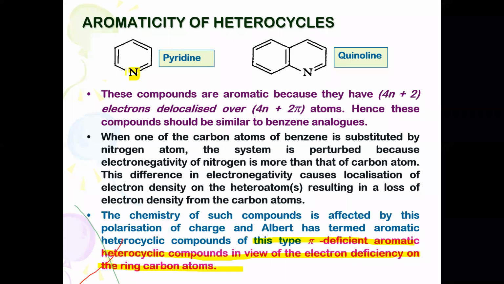It is because of the nitrogen atom having a tendency to attract electrons, the pi bonding electrons during the delocalization process. Instead of complete delocalization, they get localized over here. Therefore, the ring carbon atoms will lose their character and they exhibit less aromatic character as compared to benzene.